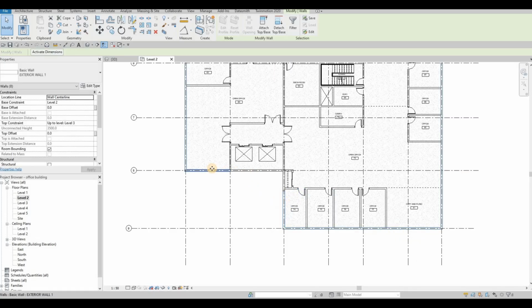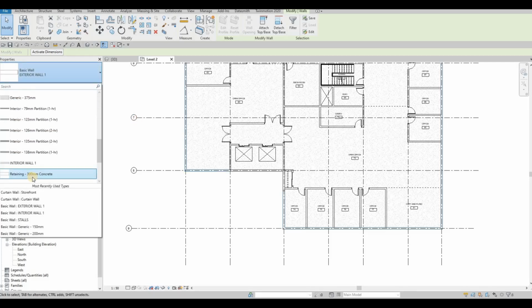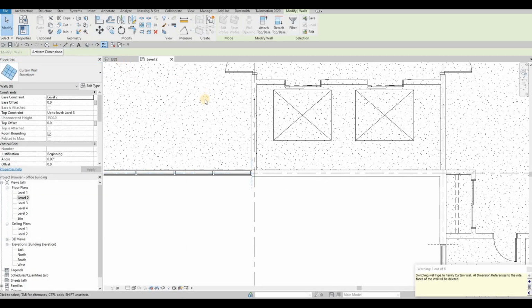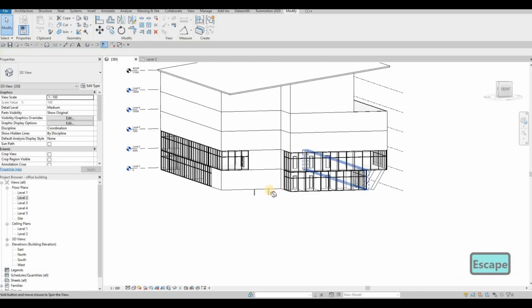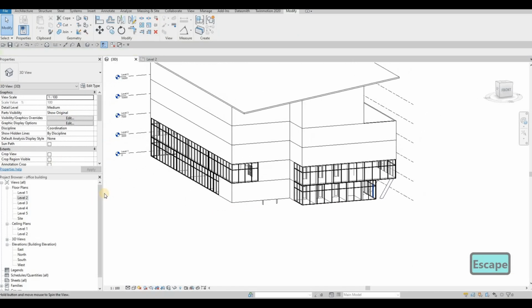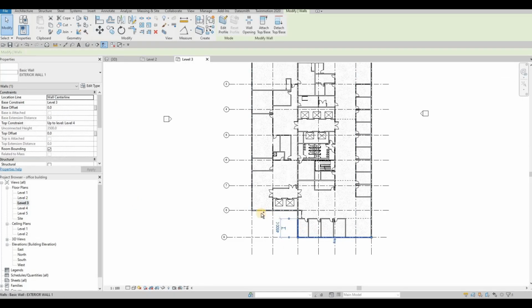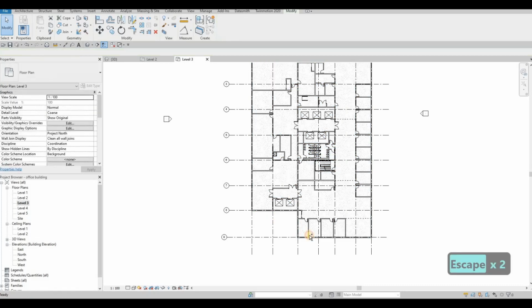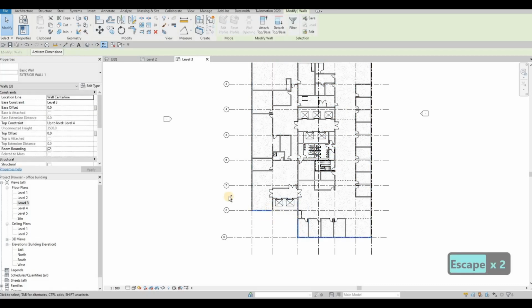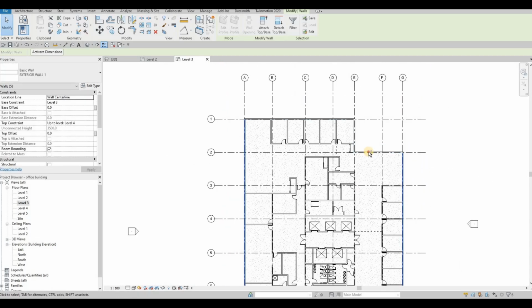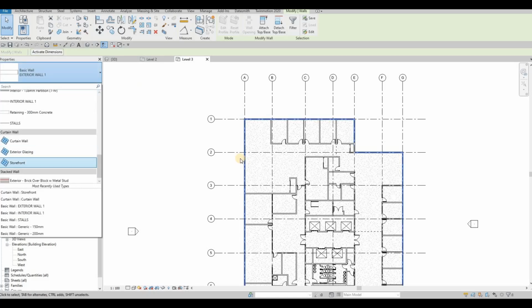Basically storefront so that it's easier for us to have all those mullions already without changing all of them individually. So here we have all this, all good. We just need to keep on going and change everything that we changed already. So let's just select the ones that we want to change and then go storefront.